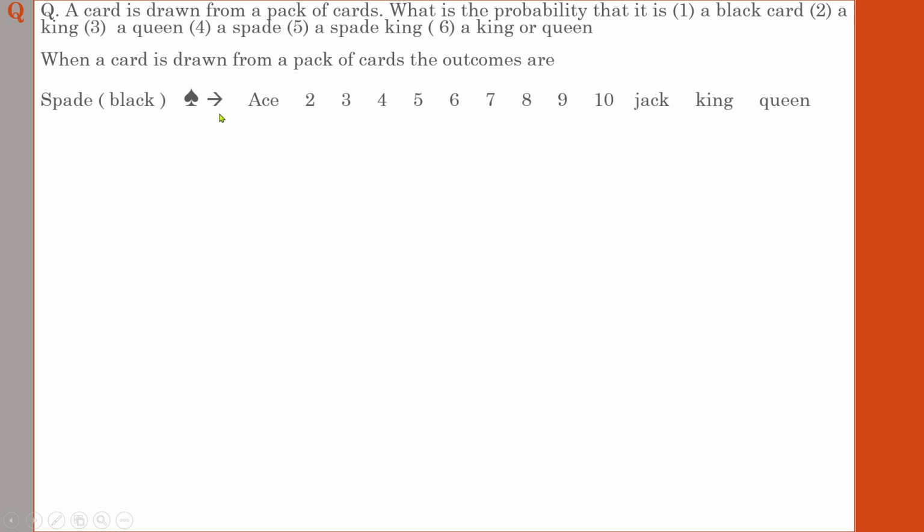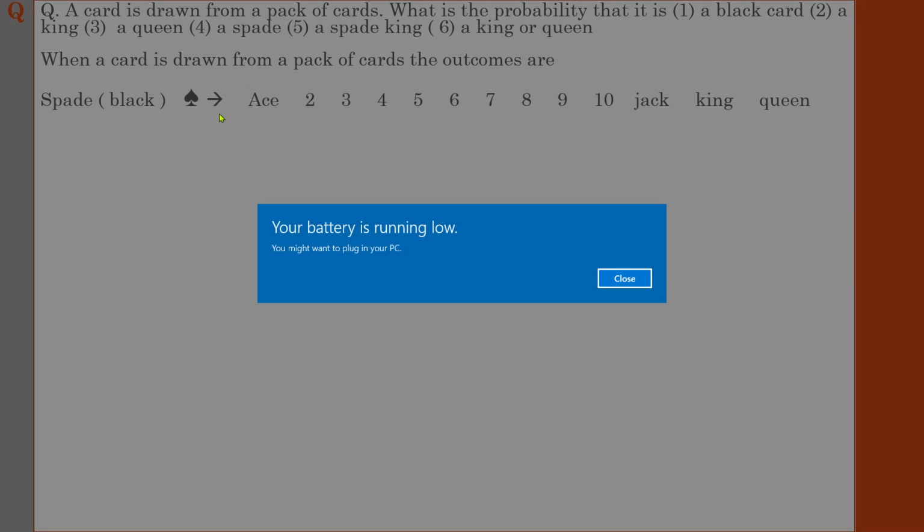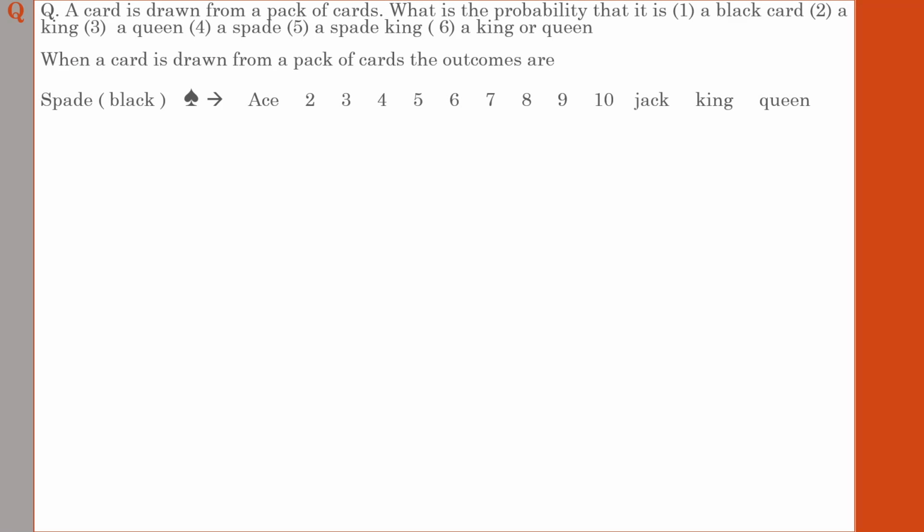After that, the next 3 cards will not have numbers like the ones we have seen now. They will be represented in the order jack, king and queen. I hope you have seen that somewhere else in your life. Jack represents number 11, king represents number 12, queen represents number 13. You need not worry about the numbers representing these persons.